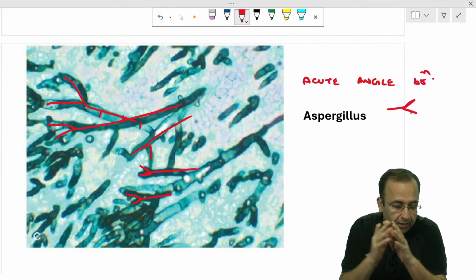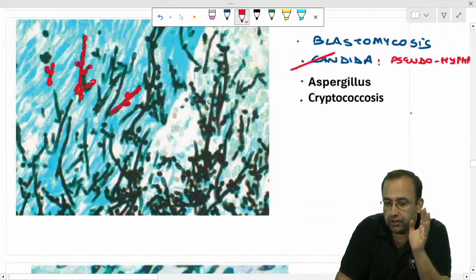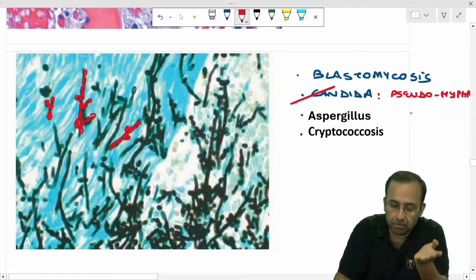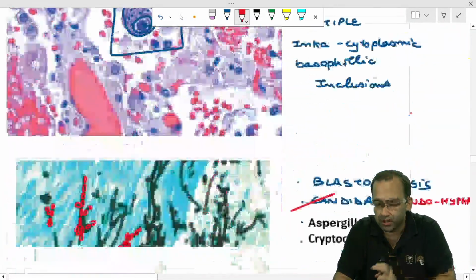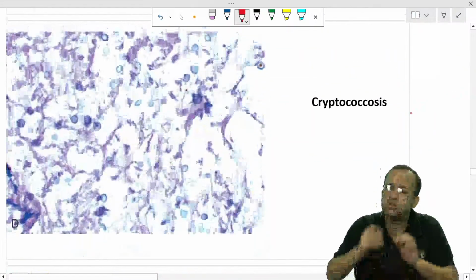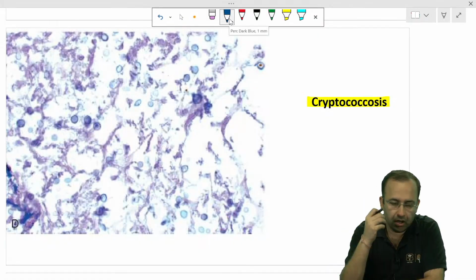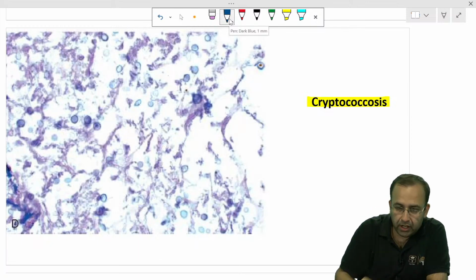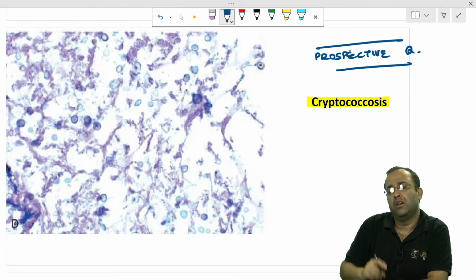I am saying this because it is very, very important. All these, that Aspergillus was also a written PYQ. Candida pseudohyphae was a written PYQ. Examiner can give you the image. Cytomegalovirus, owl's eye appearance was a written PYQ. And lastly, Cryptococcus is always a favorite question. Nigrosin staining, India ink preparation, meningitis, Cryptococcosis. This is what it looks like. So 4, 5, these are the prospective questions. They have not been asked in paper till now, but these are the prospective images that you need to know.